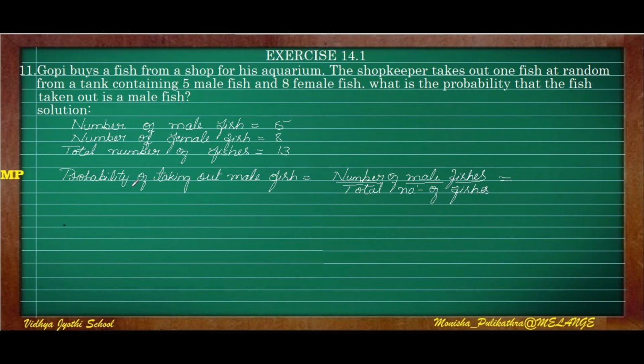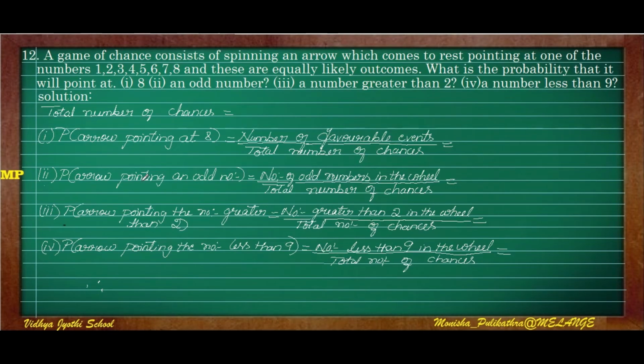Here the number of male fish is 5, and the number of female fish is 8. So the total number of fishes is 5 plus 8, 13. Here, the probability of taking out a male fish is the number of male fish divided by the total number of fishes. The number of male fish is 5 and the total number of fish is 13. So this is the answer for the probability. I hope you understood. It is a simpler problem.